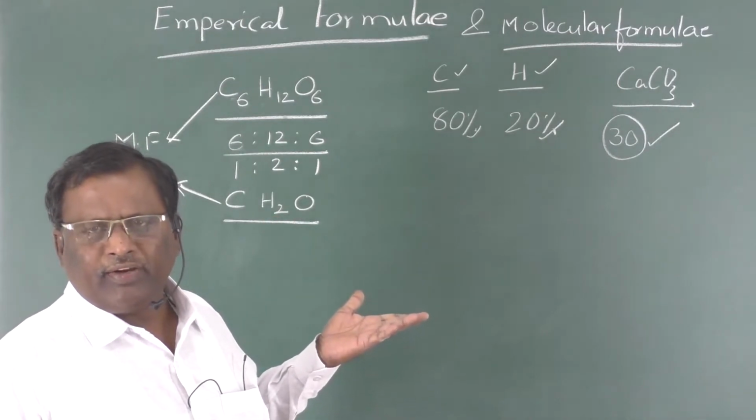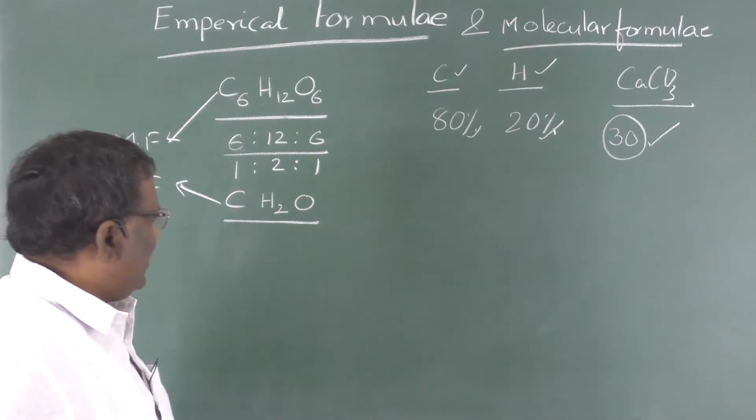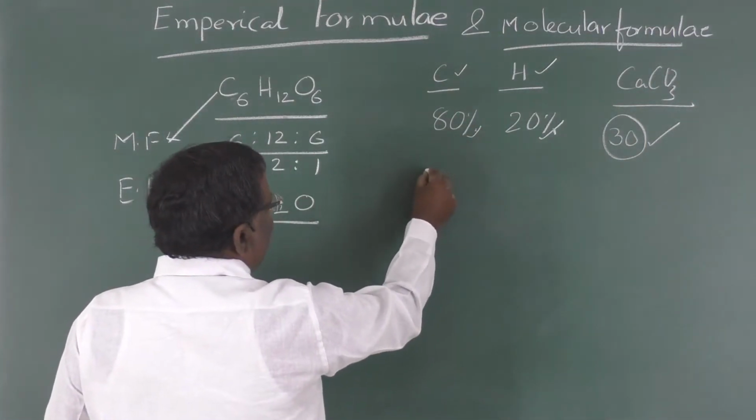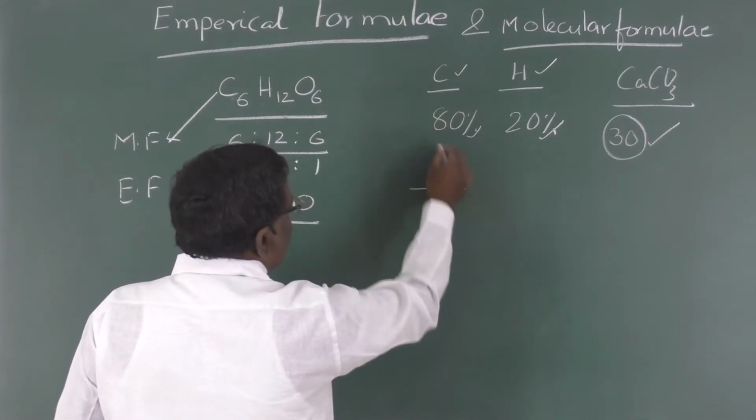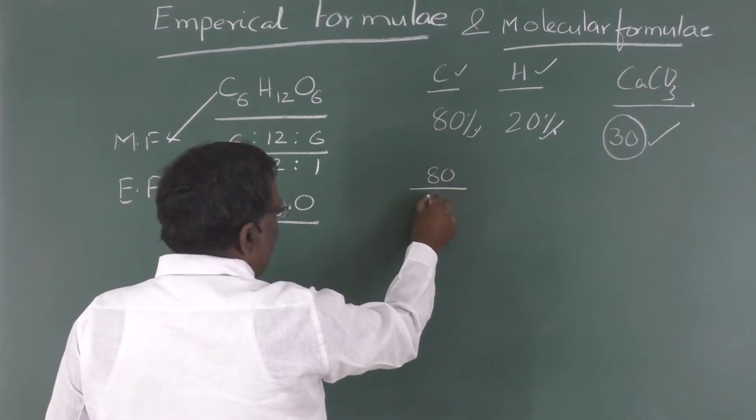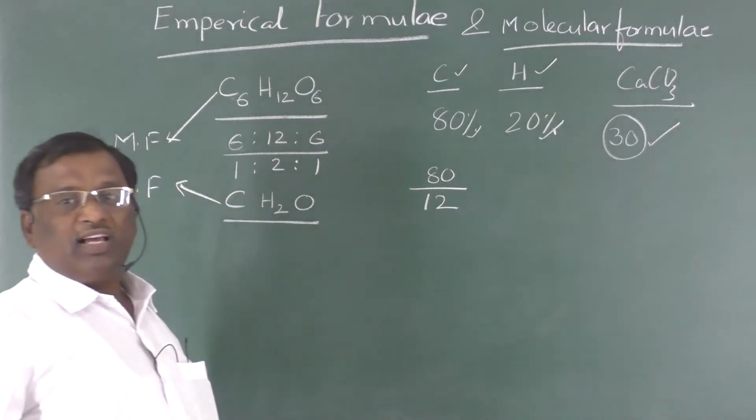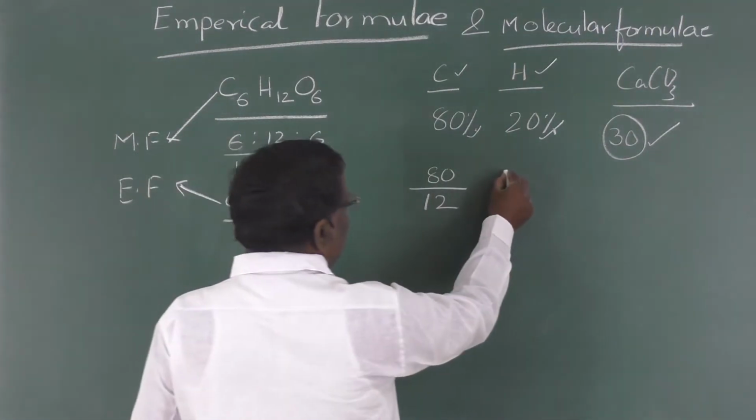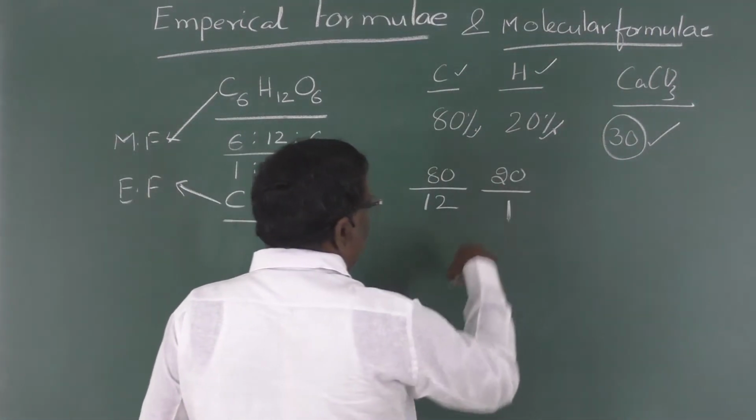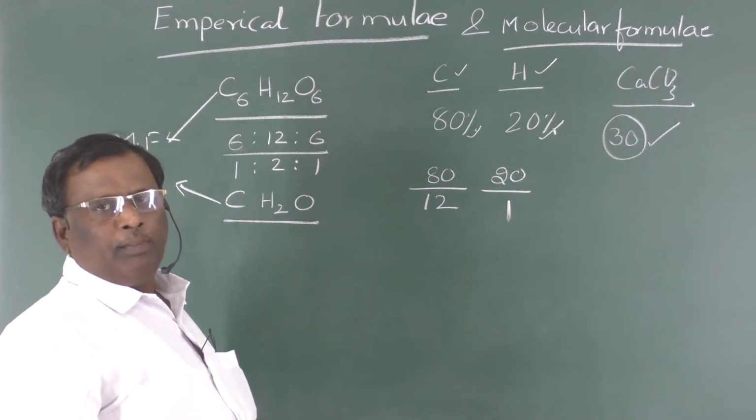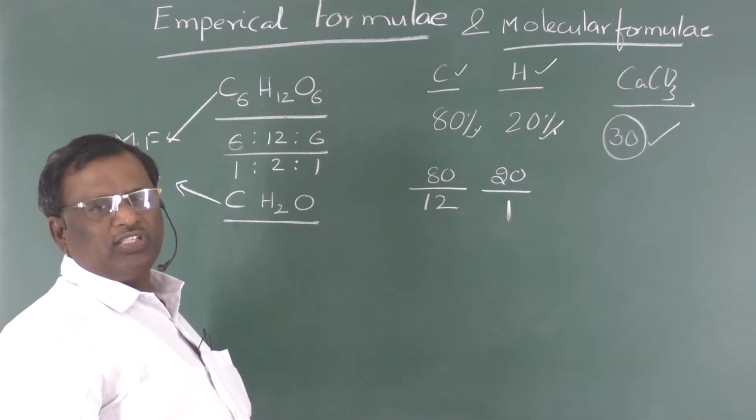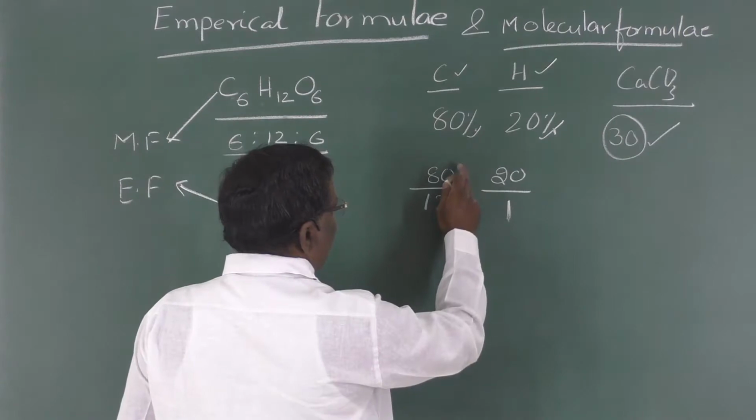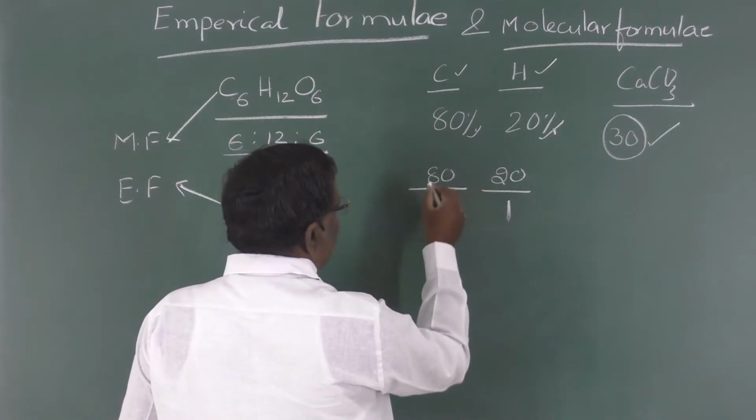How do we get this empirical formula? There is a simple procedure. Each element's percentage composition should be divided by its atomic weight. Carbon's percentage composition is 80, and it should be divided by 12, the atomic weight of carbon. Similarly, 20 is the percentage composition of hydrogen, and the atomic weight of hydrogen is 1. By dividing the percentage composition with atomic weights, we get a simple ratio, the atomic ratio.